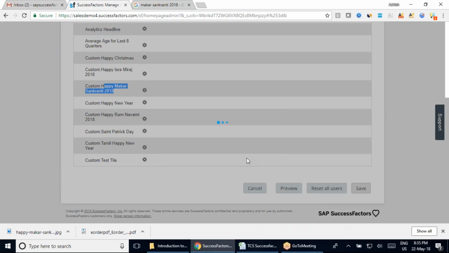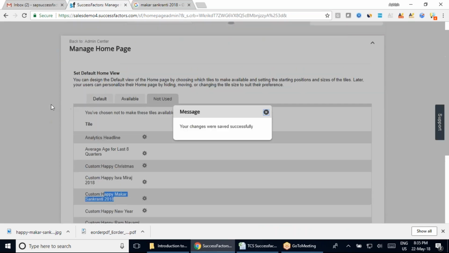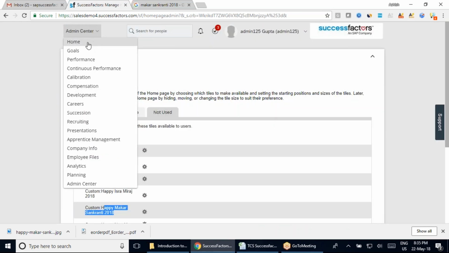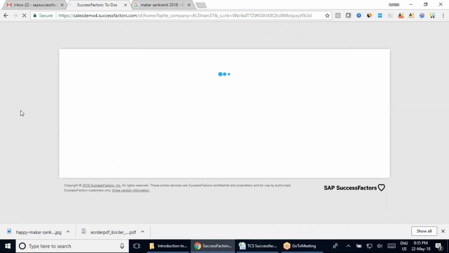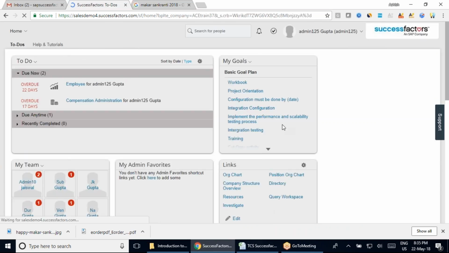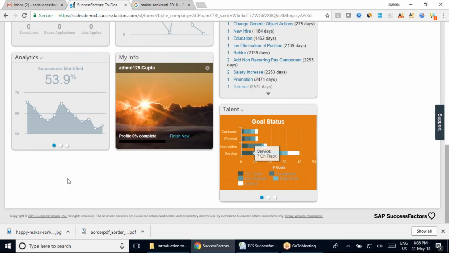So let me show that to you. If we come here to your home page, this tile is going to disappear from your screen. You can see it is no longer appearing in this section.